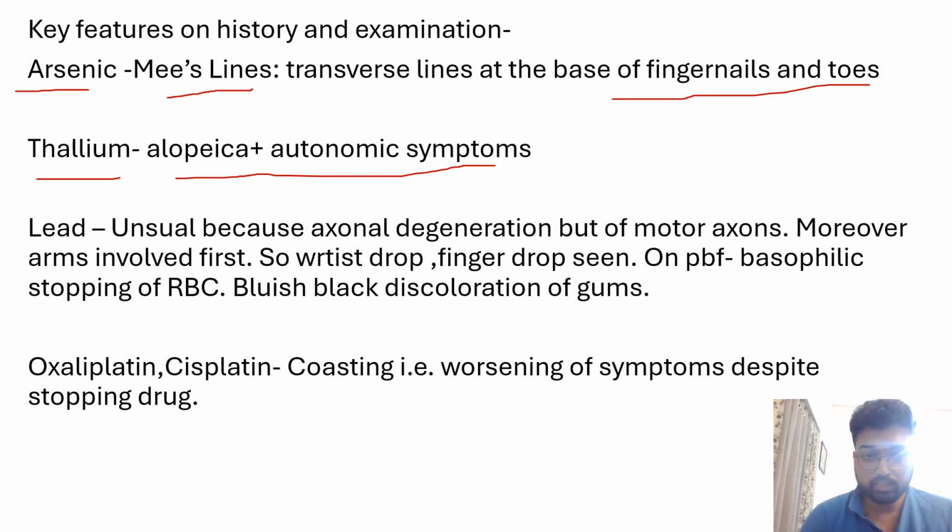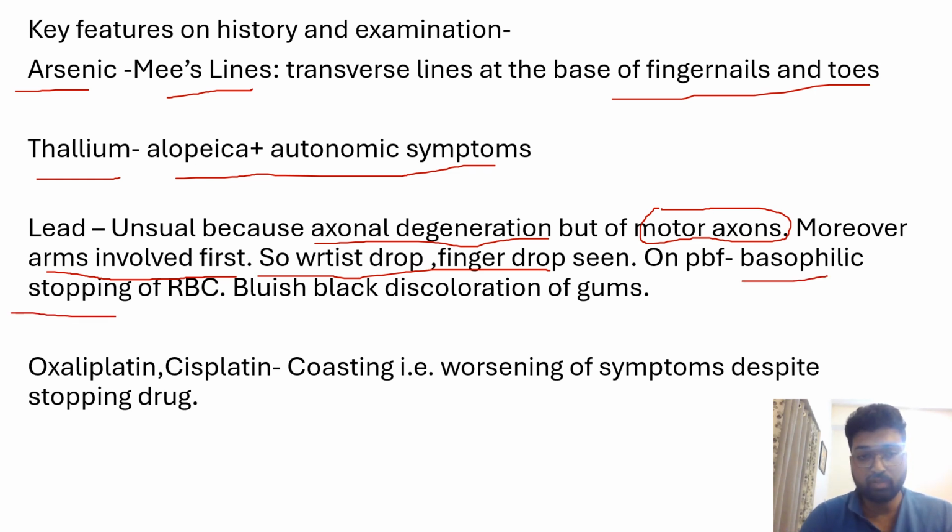Okay, because in lead there is axonal degeneration, but predominantly the motor axons are involved. Okay, since motor axons are involved, only in this case there will be motor symptoms first, and arms are involved first. Exact pathophysiology is not known, but there is wrist drop, finger drop due to motor axon degeneration. And on PBF, there will be basophilic stippling of RBC and bluish black discoloration of gums.